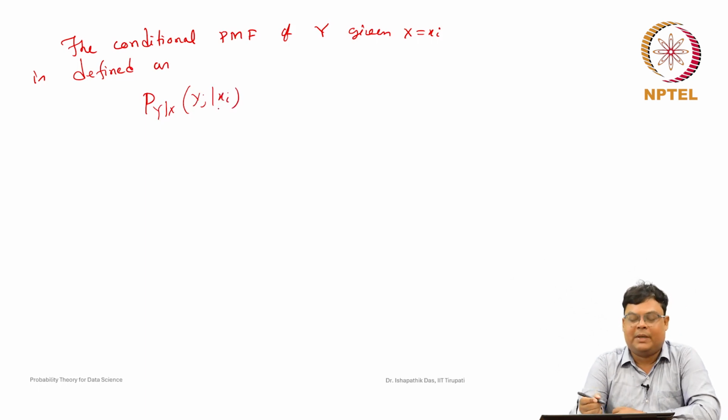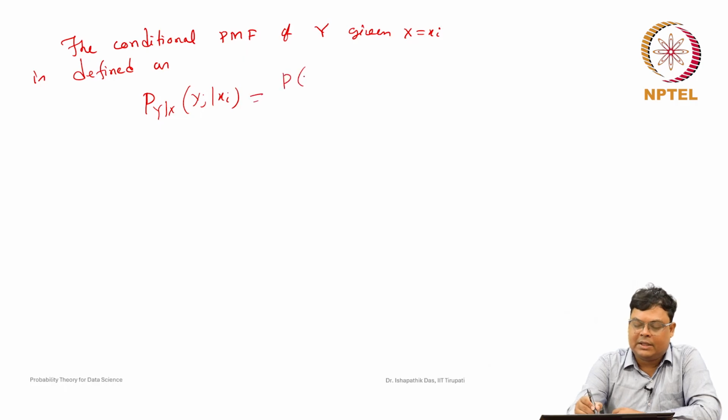Here xi is some fixed value, and we are finding the conditional probability mass function. By definition this is the probability of X equal to xi intersection Y equal to yj divided by the probability of X equal to xi. The assumption is that the probability of X equal to xi is non-zero, since xi is in the range of X.